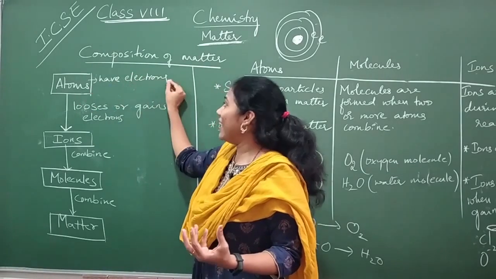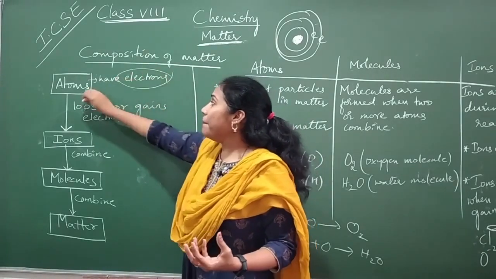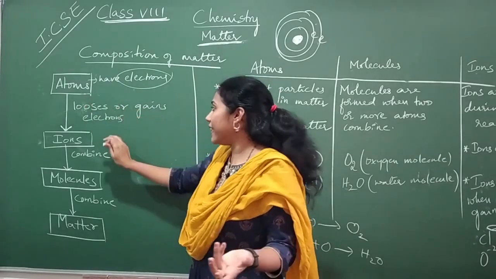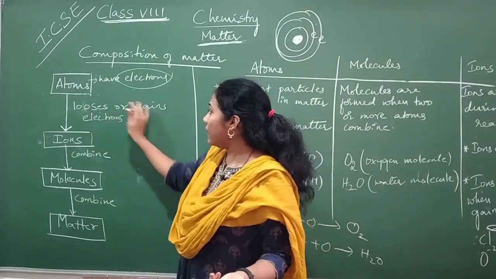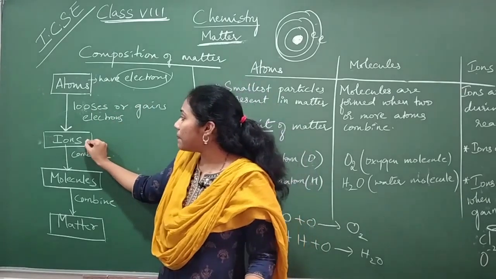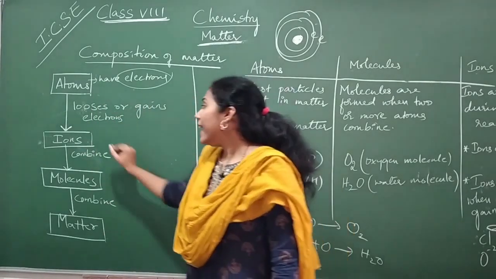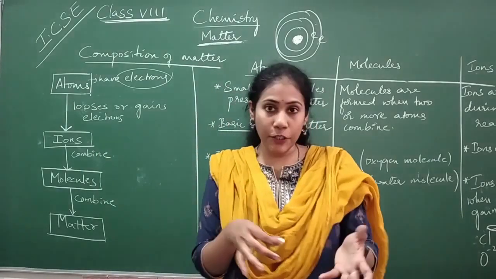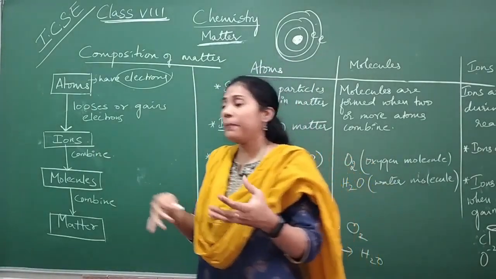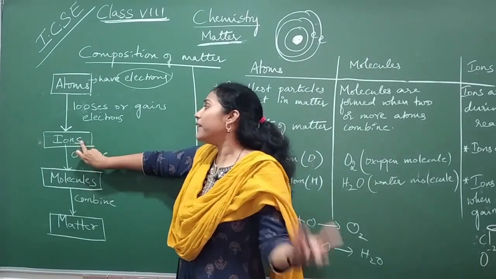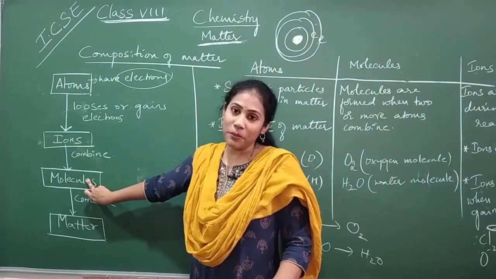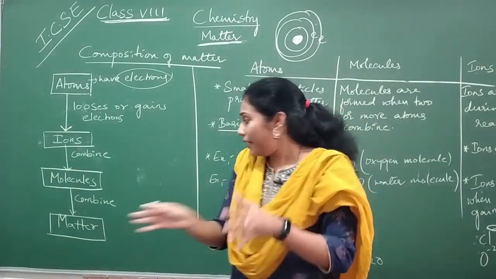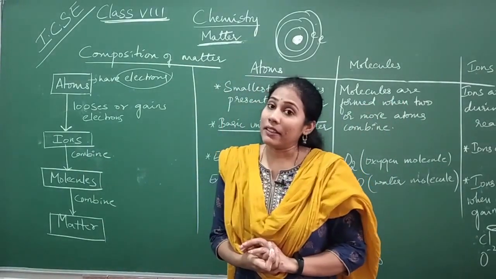They actually have electrons. And some types of atoms lose electrons, or some types of atoms gain electrons. On losing or gaining of electrons, you will observe so-called ions. And these ions will combine. Positive ion combines with the negative ion always. Such a combination between ions forms molecules. When so many molecules come together and combine, you get so-called matter.